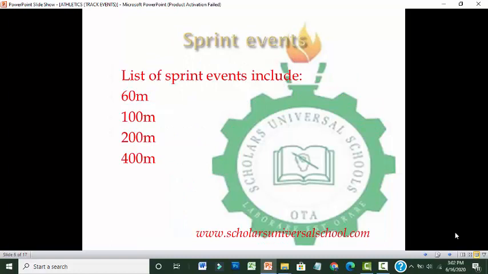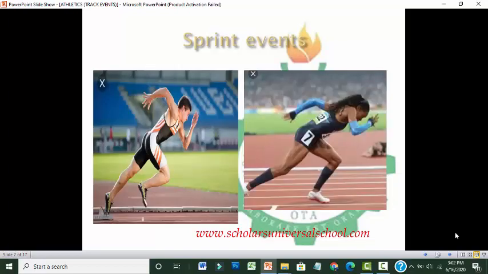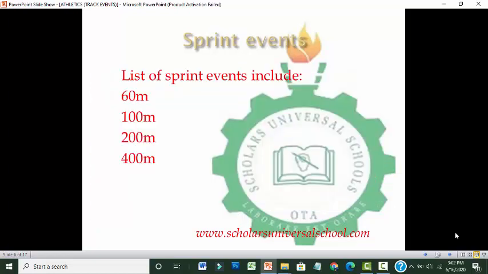The first event we'll be talking about is the sprint event. It is the first event and the shortest event in running events. The sprint events include the 60-meter race, the 100-meter race, the 200-meter race, and the 400-meter race. There are just four standard sprint events. It is run at full speed from the beginning to the end, and it is used to measure the speed of the athletes.